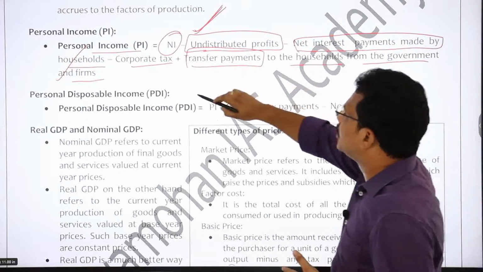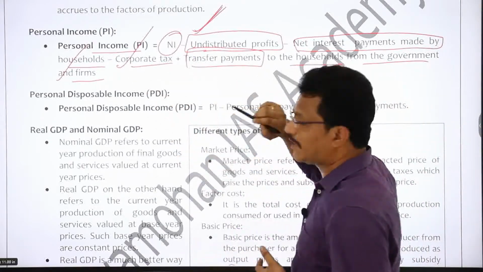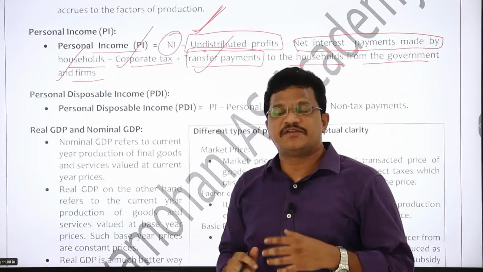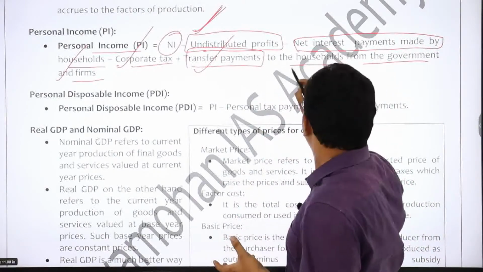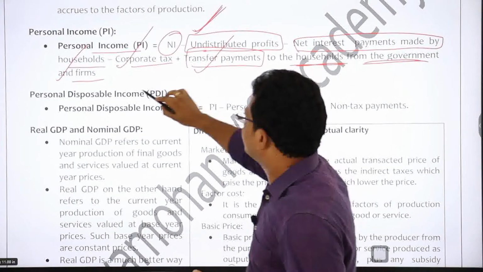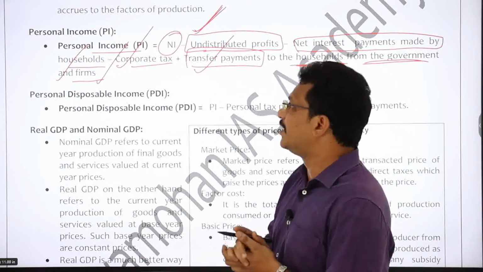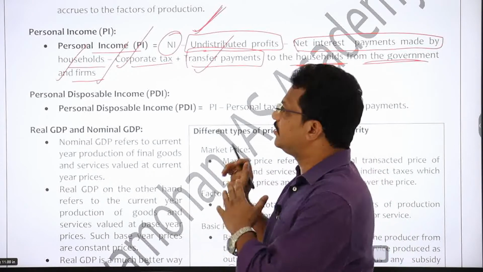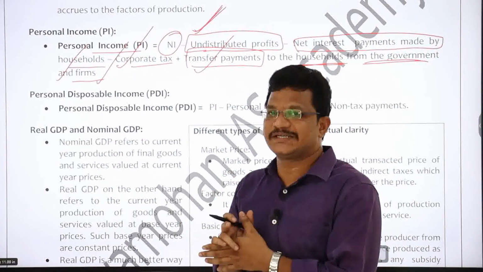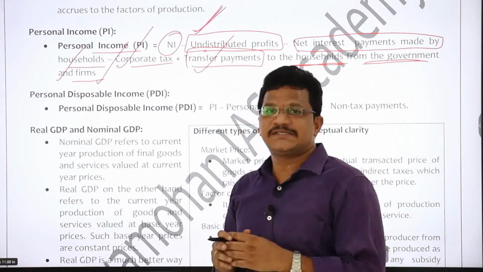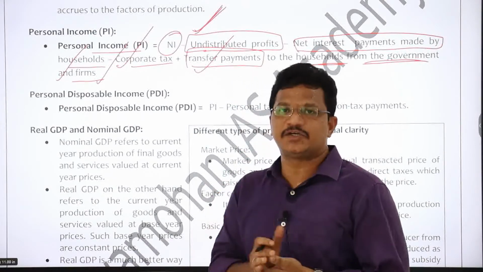Similarly, we need to remove corporate tax, and however we have to include transfer payments which are given in the form of subsidies to the households or to the firms from the government. Then you will get the whole picture of personal income. However, even after doing this calculation, the income which is with the person is not at his discretion to dispose.